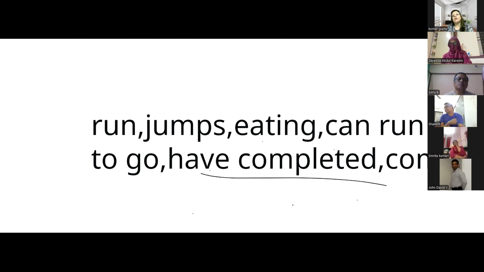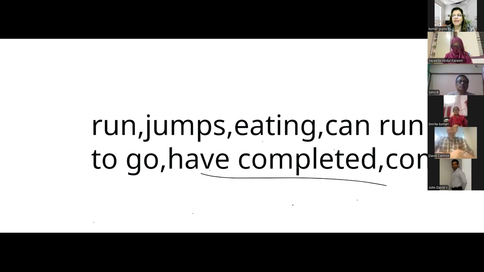In "can run", run becomes the mother verb, as I told you, when a supporting verb comes before it. Supporting verb, auxiliary, madam. Auxiliary. So in "can run", run becomes a mother verb because the supporting verb is coming before that.